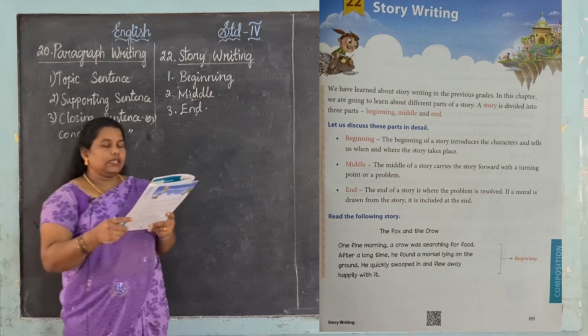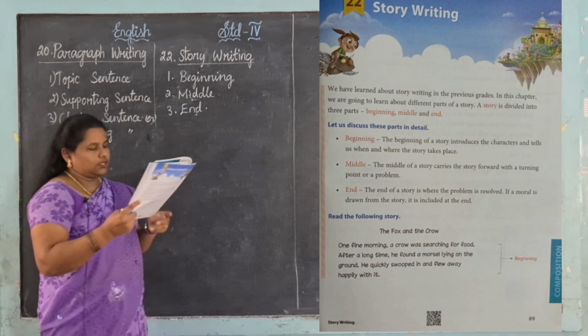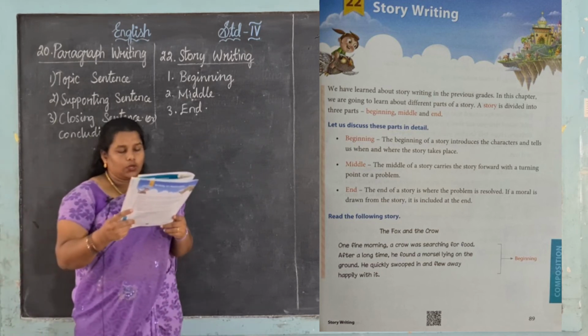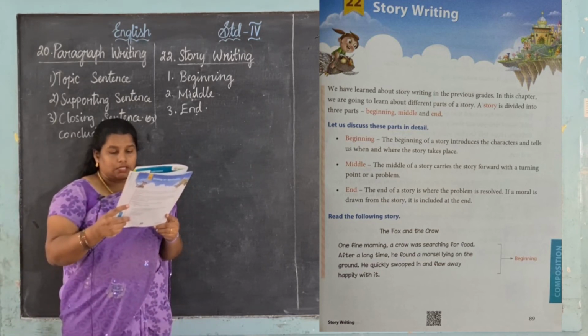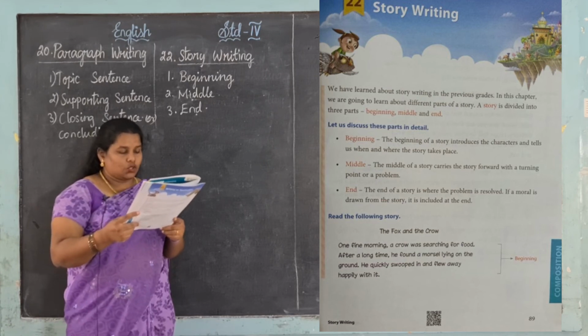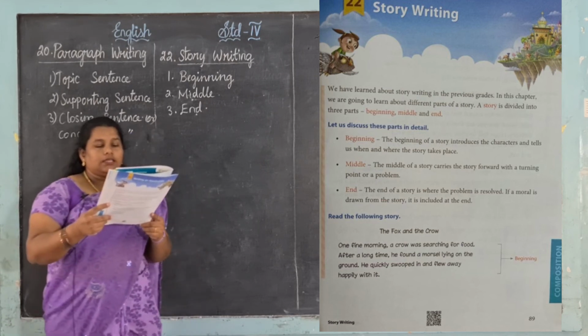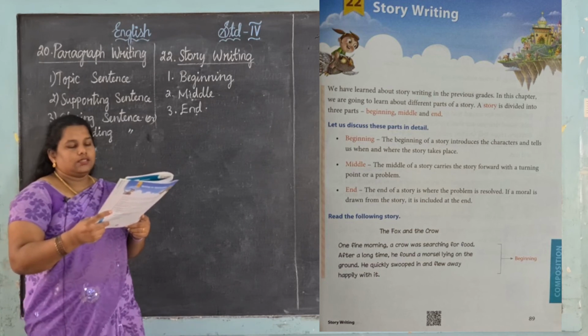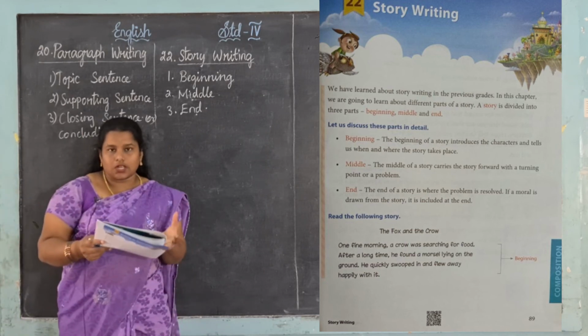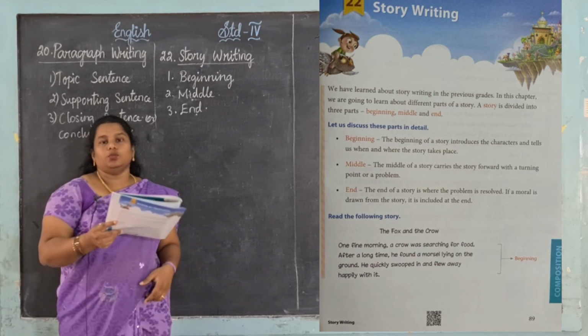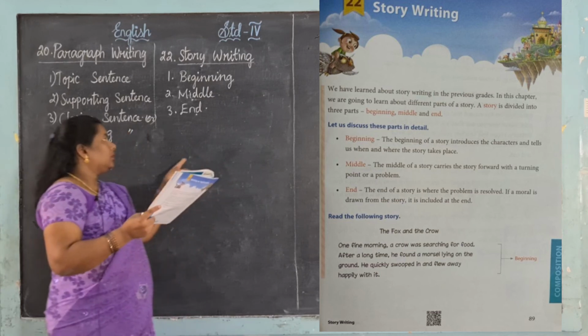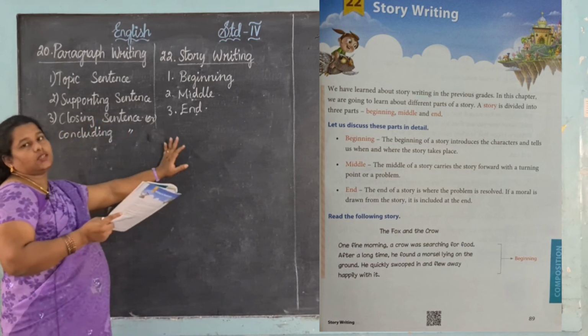Next one, end. Last one is end. The end of a story is where the problem is resolved. If a moral is drawn from the story, it is included at the end. See, எப்படி அந்த ப்ராப்ளத்தை சால்வ் பண்ணாங்க, அதுக்கு ஒரு மாரல் கொடுத்து முடிக்கிறது தான் என்னது, end.